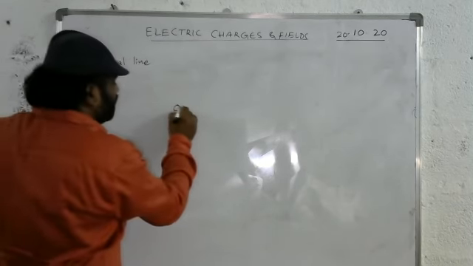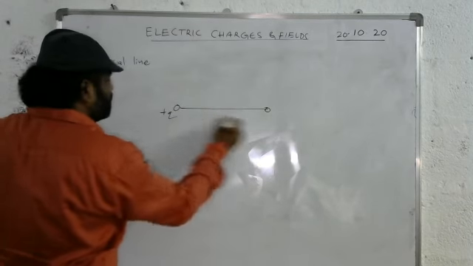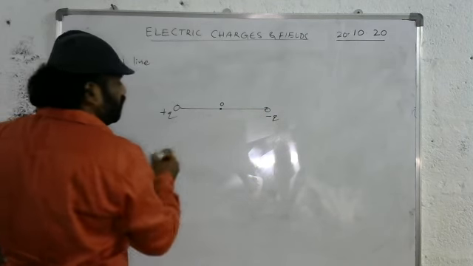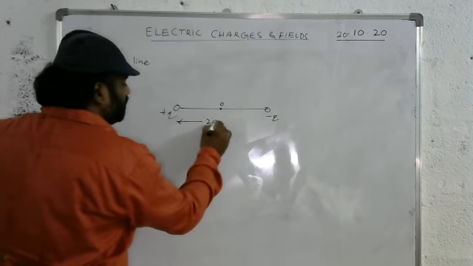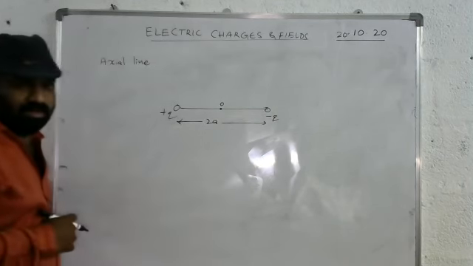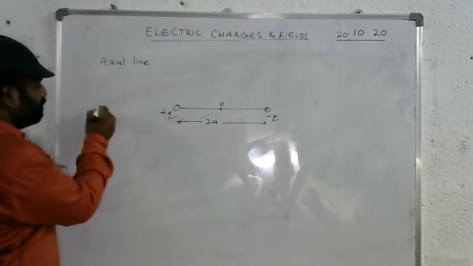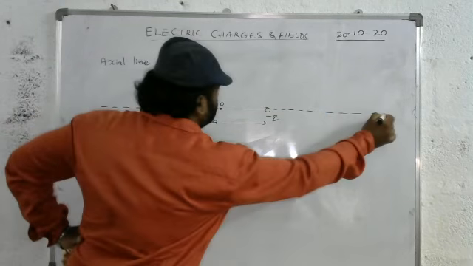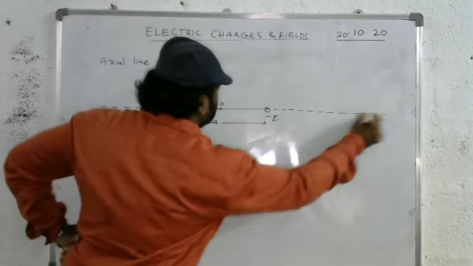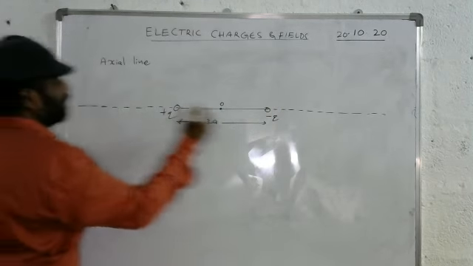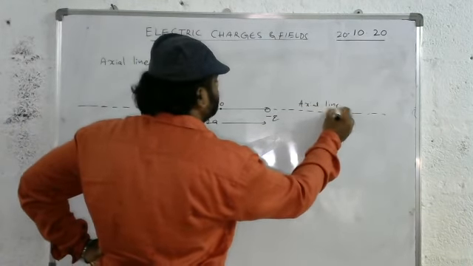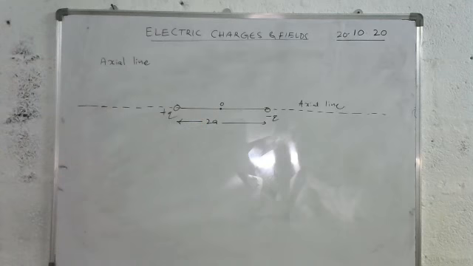Suppose you take an electric dipole. This is a plus charge and this is a minus charge, with the center at O, and the separation between them is 2a. The line which is passing through the two charges is called an axial line.